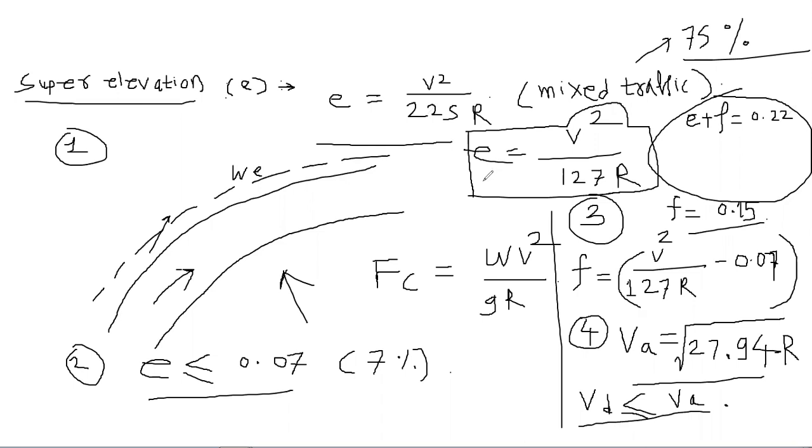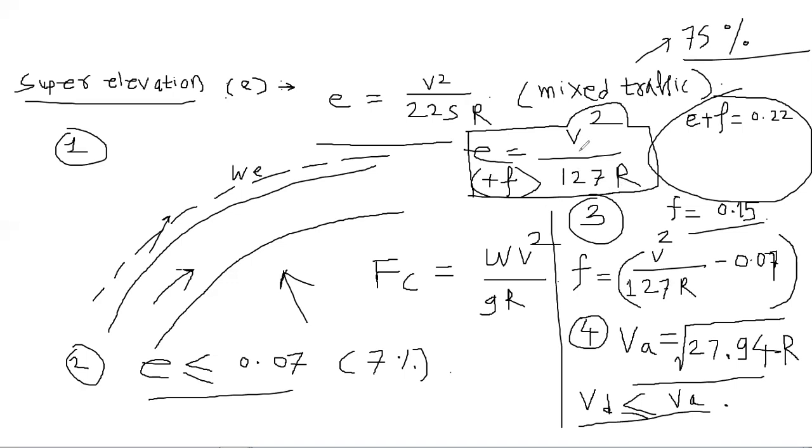So here you have the E plus F basically, right? Neglecting the coefficient of friction, you calculated this value for mixed traffic. But considering the friction, E plus F is equal to V square by 127 R. This is the original formula. Now put E plus F equal to 0.22 on the LHS. On the RHS you have V square by 127 R. On solving this equation, you will get VA is equal to under root of 27.94 R.